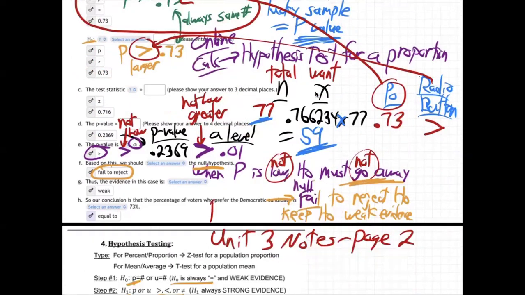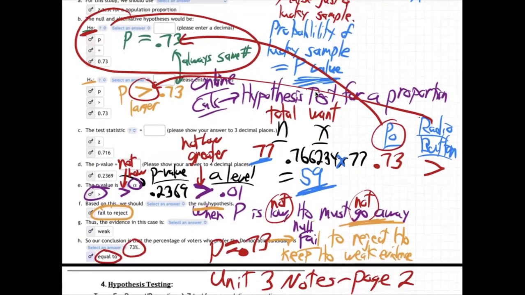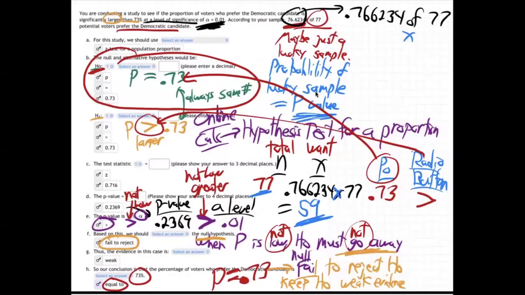We're keeping H0. We say, oh okay, so p is equal to 0.73. There it is, equal to 73%. We believe in the end, the percentage of people that prefer the Democratic candidate is equal to 0.73. It's not greater. We did not go with the greater case, because the two options were it's just equal to 0.73, or it's greater than 73%. We ended up saying, no, we don't think it's greater.